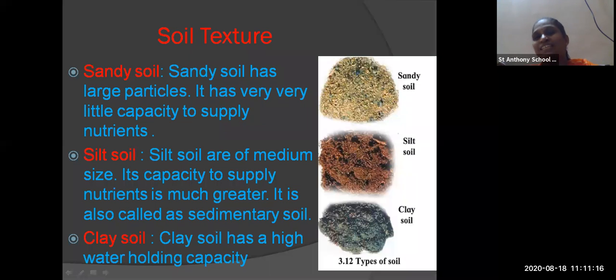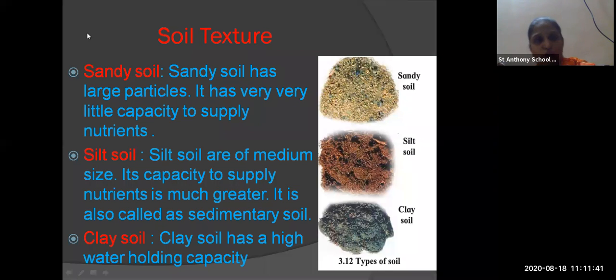You can see the particles here are larger in size, and it has very little capacity to supply nutrients, so it is not good for cultivation. Why is it not good? Because it has large particles, and the capacity to supply nutrients is very little.